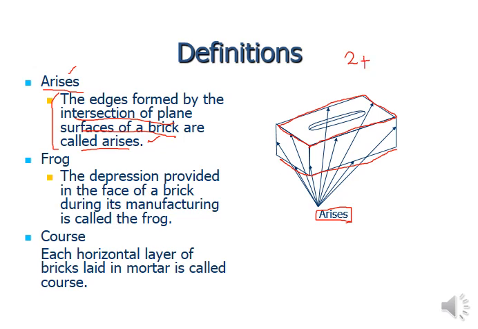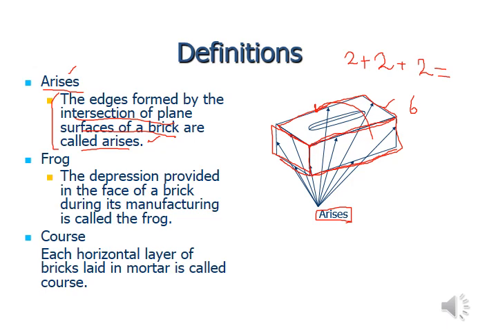Now if we talk about the side surfaces, this is the front face, so one here and one at the back, so two, front and back surfaces. Then the side surfaces: this is the first one, and similarly on this side. So you have 6 plane surfaces in total for this brick element.